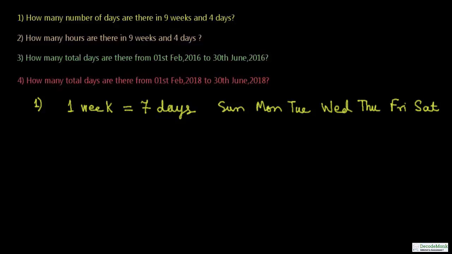It's asking how many days. So in one week there are 7 days. In 9 weeks there will be 9 times 7. This is week. This is days per week. So 7 you have to take 9 times. So 9 multiplied by 7 is 63. I hope you have memorized the table by now. So 9 weeks is 63 days.